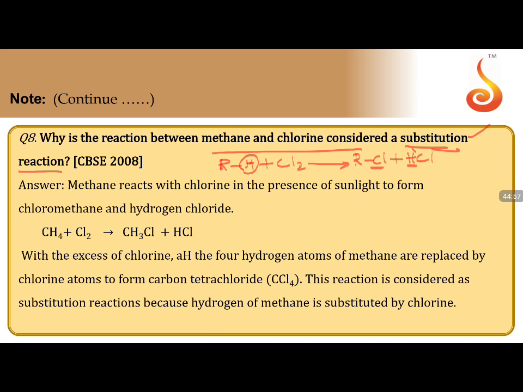So now the substitution is happening. Why is the question? Because it is taking place in presence of sunlight. In presence of sunlight, chloromethane and hydrogen chloride formation takes place. With excess of chlorine, all the hydrogens can be replaced, and finally you can get CCl4. The reason for this is simple. This is the answer: the presence of sunlight is responsible for the substitution reactions.